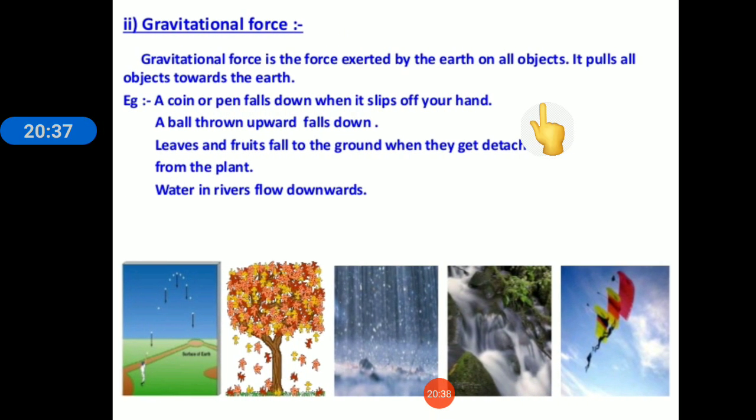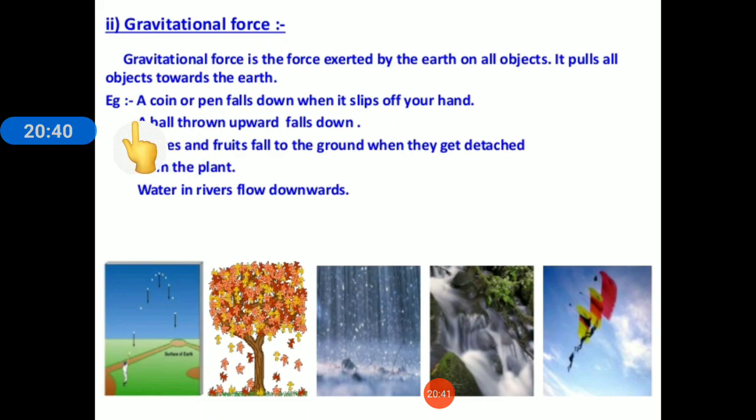When a coin or pen slips off from your hand, it falls on the ground. When you throw a ball upwards, the ball again comes back to the ground. Leaves and fruits all fall to the ground when they are detached from the plant. Water in rivers flows in a downward direction. So why does everything fall towards the ground, towards the earth? This is due to the gravitational force, which is the force exerted by the earth on all objects.